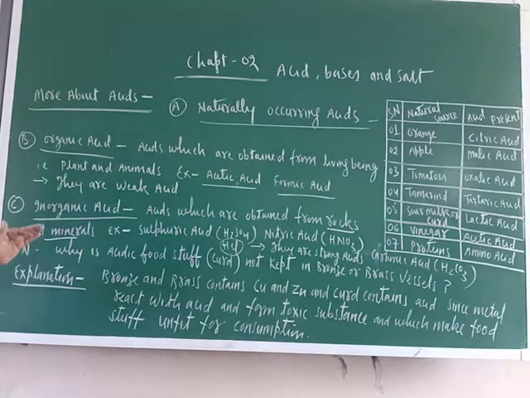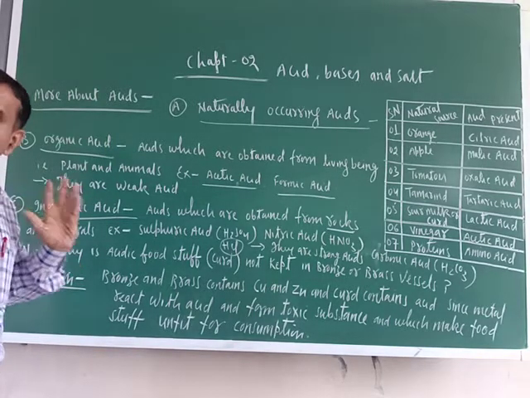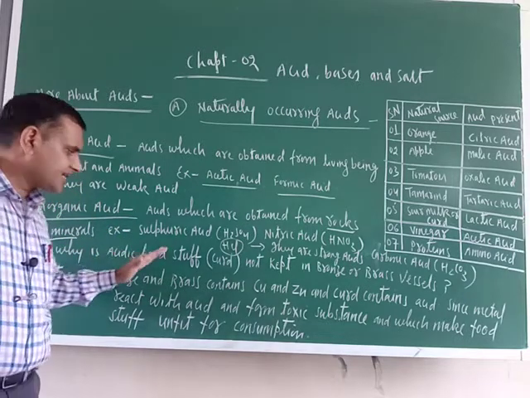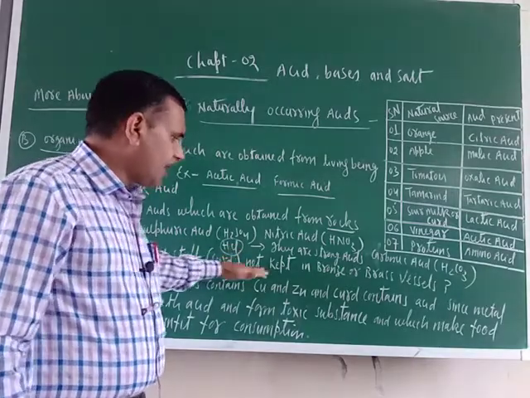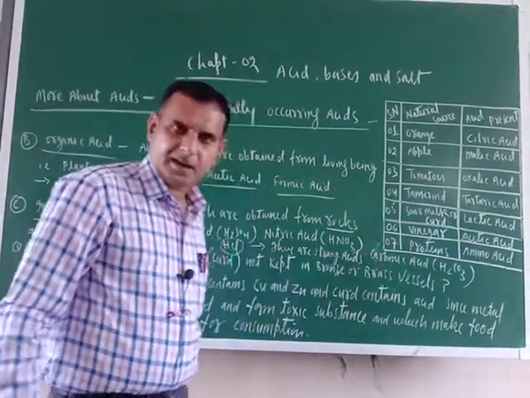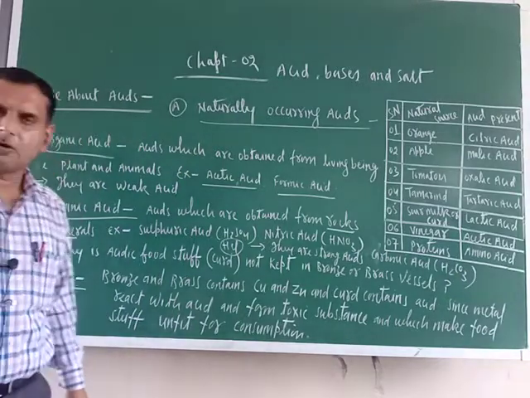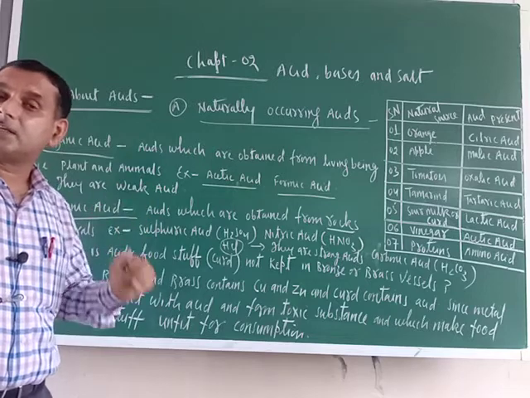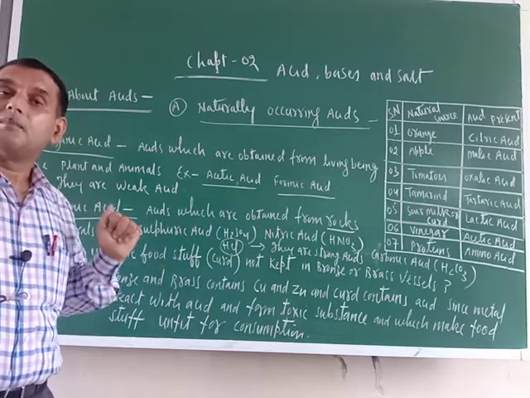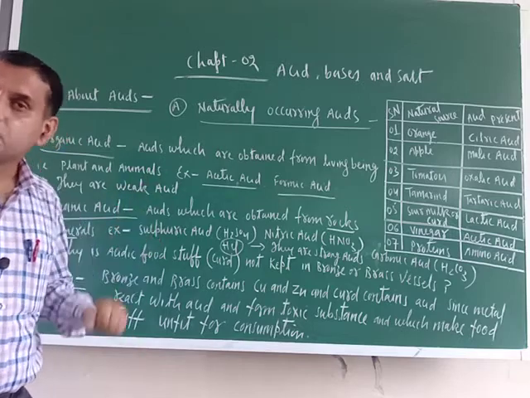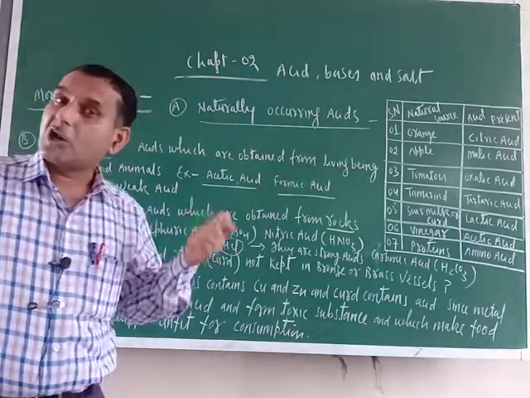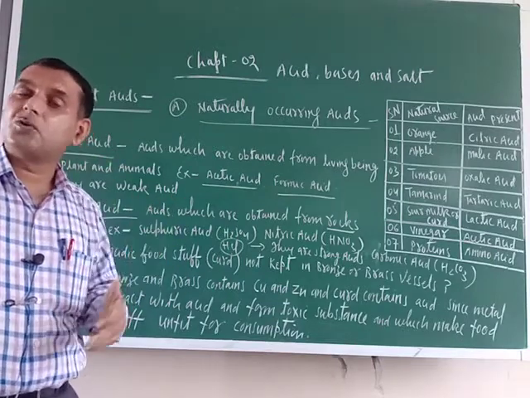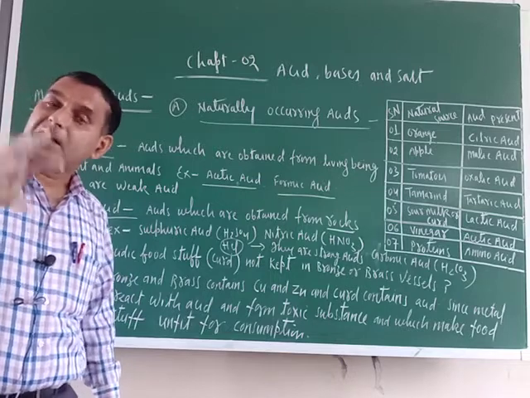Now there is one question, and it is often asked. Why is acidic foodstuff like curd not kept in a bronze or brass vessel? Are you getting my point or not? Acidic foodstuffs, meaning food items which contain acids, should not be kept in bronze or brass vessels. Bronze and brass are alloys, and they contain a sufficient amount of zinc and copper metal, and you know acids react with metals.